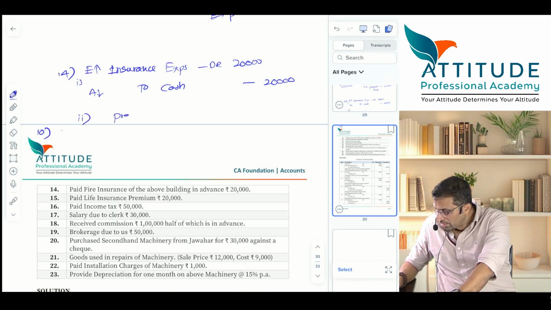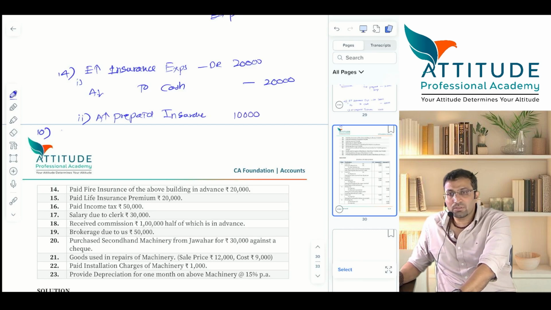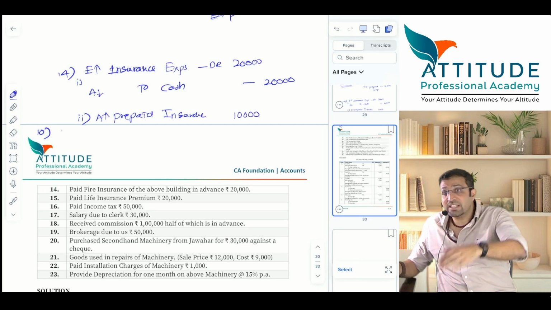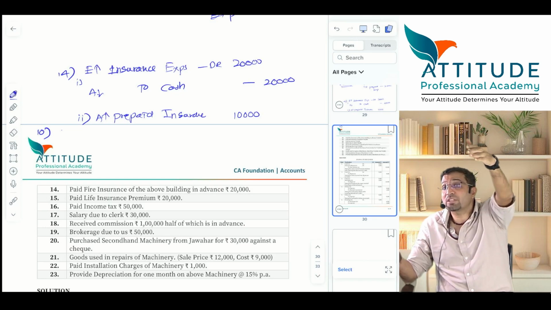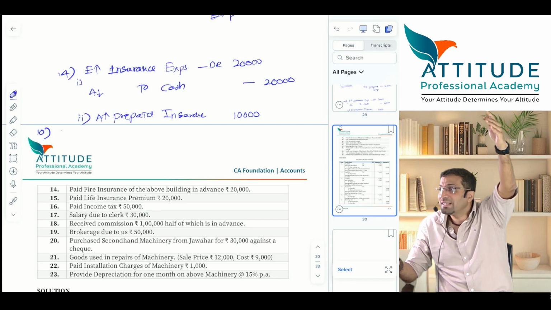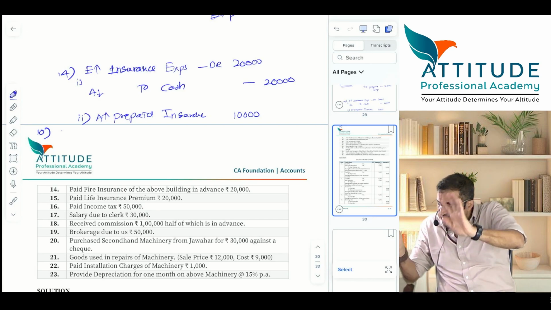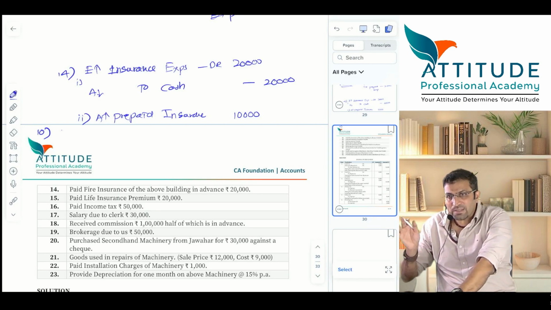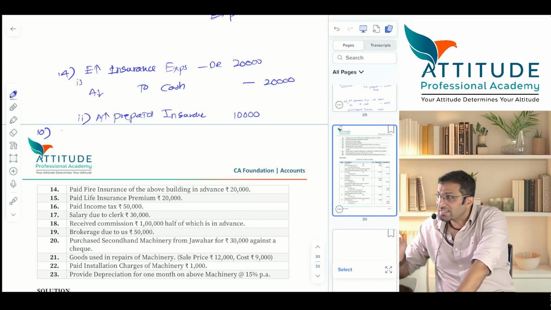Very good. Prepaid insurance. Asset increases. How much? Asset increases 10,000. Useless fellows. This insurance is taken on that house, the same house in which you are living. The business is downstairs and the home is upstairs, right? So insurance also will be half drawings and half this. And in drawings there is no prepaid or anything like that. Drawings are drawings. Is that clear?